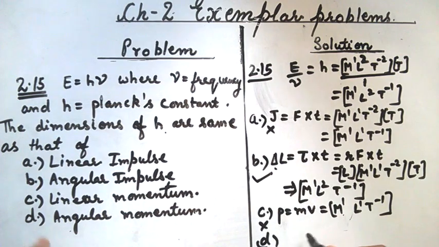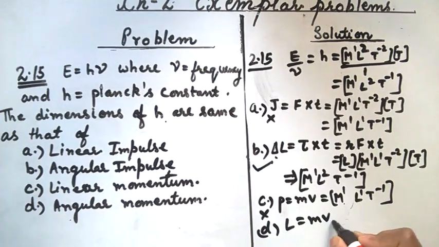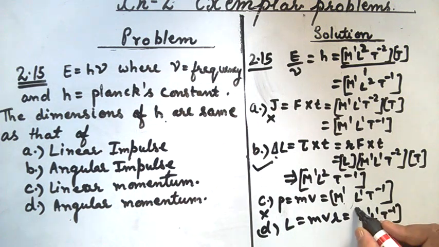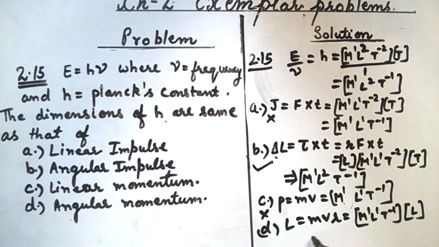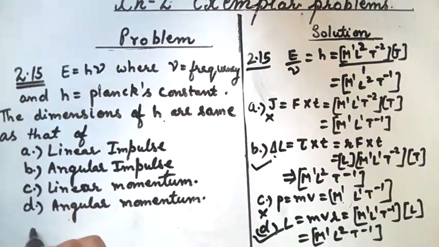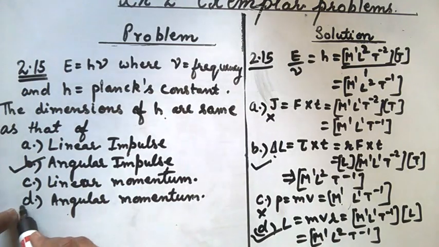It is given by mvr, M1 L1 T minus 1 into r, that is L. It gives M1 L2 T minus 1. This is also equal. Thus we can see that Planck's constant has dimensions similar to angular impulse and angular momentum.